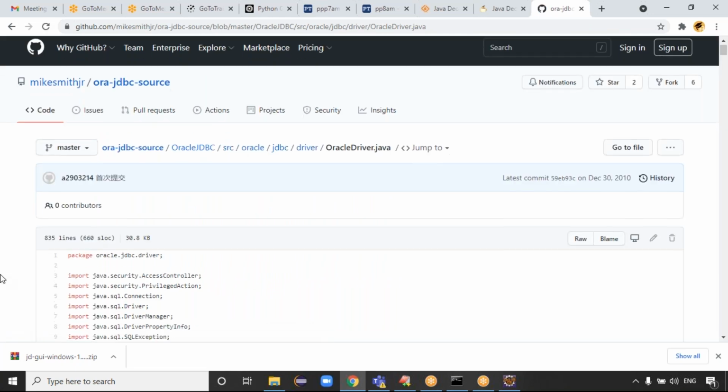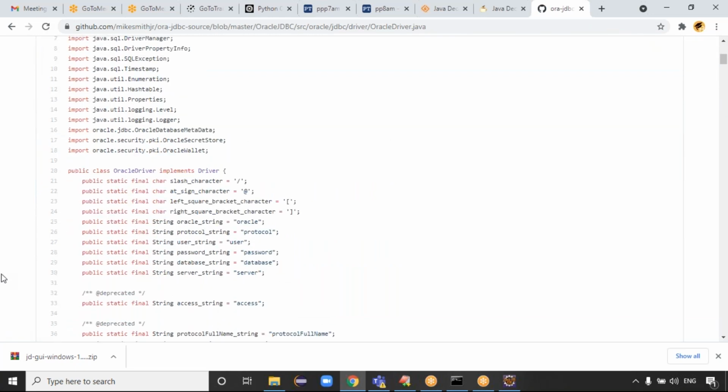Here, how many public static final constants are there? Public static final, public static final, public static final. These many constants, right? Exactly. But if you go for the enum, what happens, guys? We declare public static final only once.